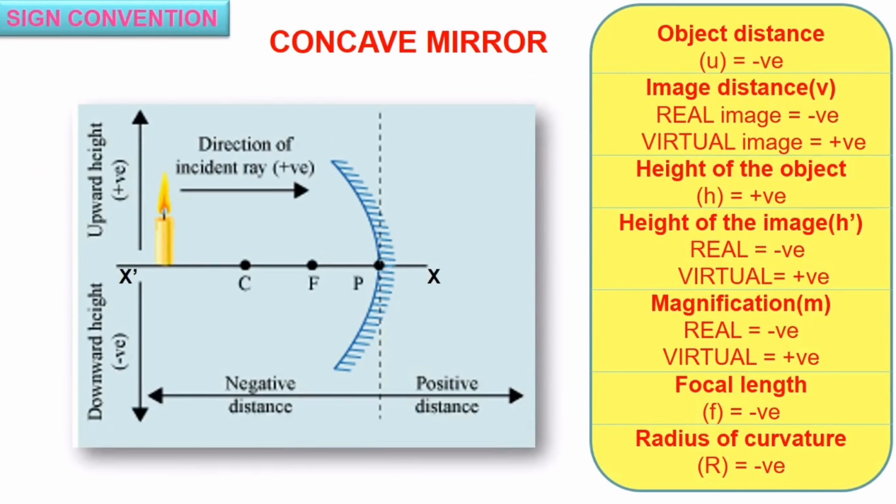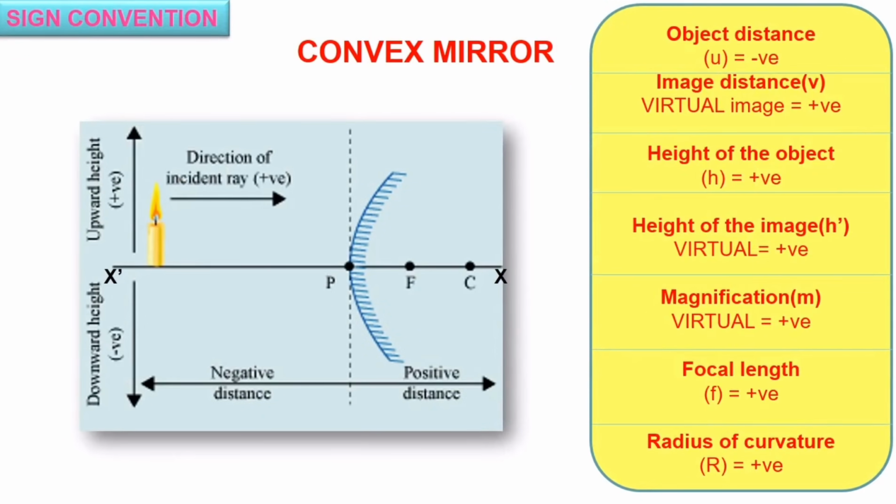So this one is for a concave mirror. By applying the rules we have studied before, we can write the sign values for the measurable quantities like u, v, h, h dash, m, f and R. With these sign values we can solve any numerical related to this particular topic. And the next comes the convex mirror. This one is for the convex mirror. Hope you noted, guys. These sign conventions are applied in the mirror formula to solve the numericals.